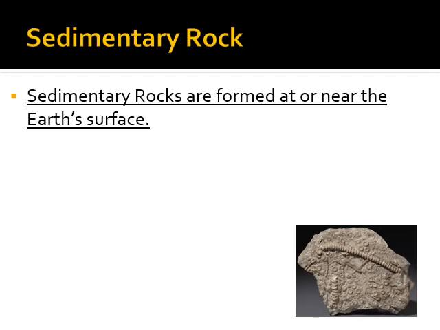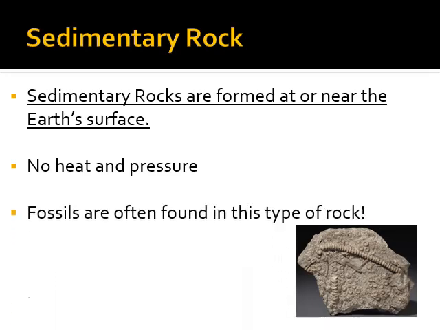Sedimentary rocks are formed at or near the Earth's surface. So igneous rocks we saw were coming from magma well inside the Earth's surface. Some of those magma pockets were actually forming igneous rock in there too, inside the Earth. Here, sedimentary rock is only happening at the surface or a couple layers below the surface. There's no heat, there's no pressure like there are with other kinds of rocks. There's a little bit of pressure from the other layers being on top, but not intense pressure like we have on the inside of the Earth.